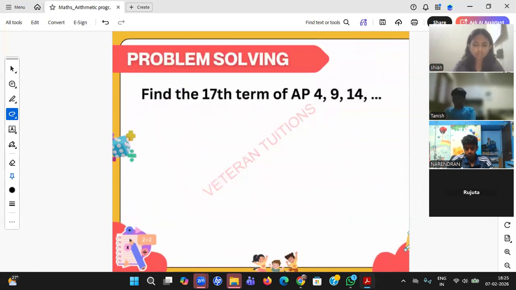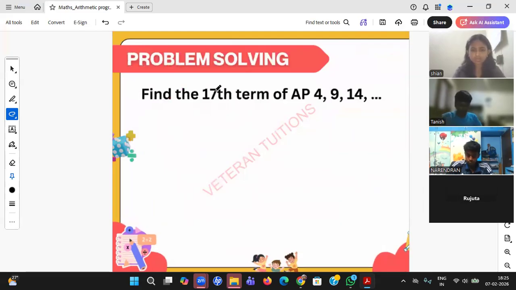He is asking the 17th term, the value at the 17th term. First term value is 4, second term value is 9, third term value is 14. Like that, what is the value of the 17th term? That is what he is asking. Find the 17th term.